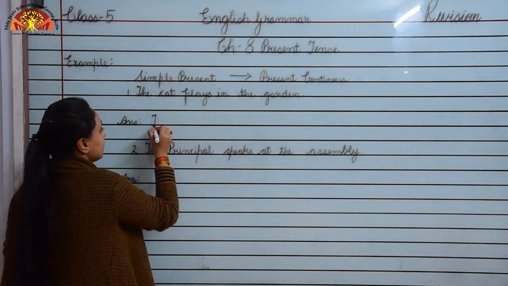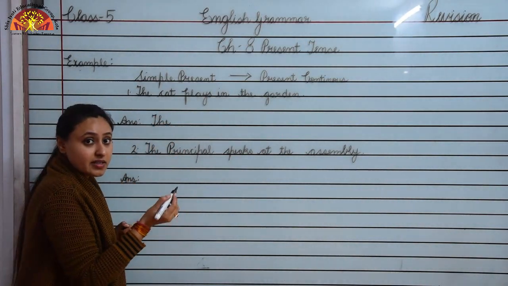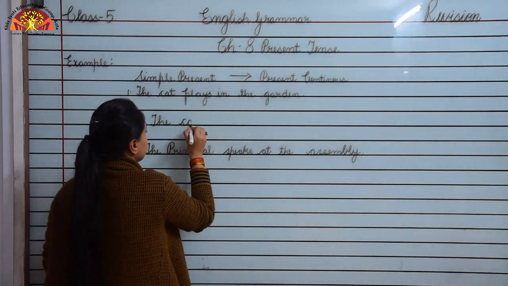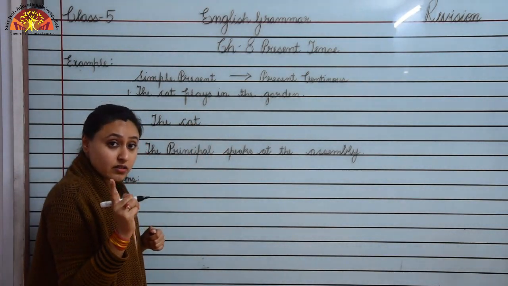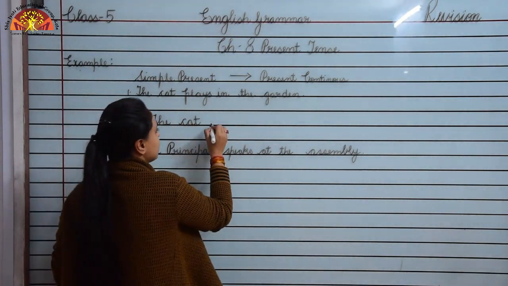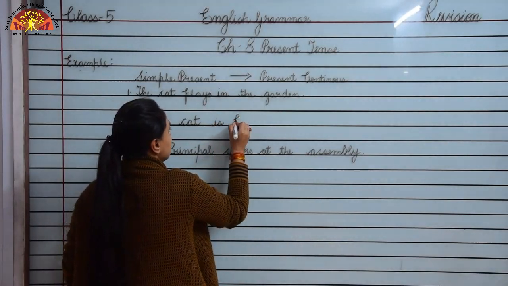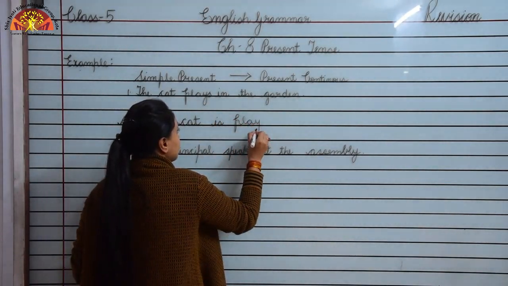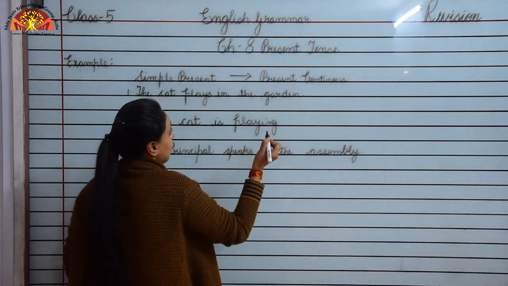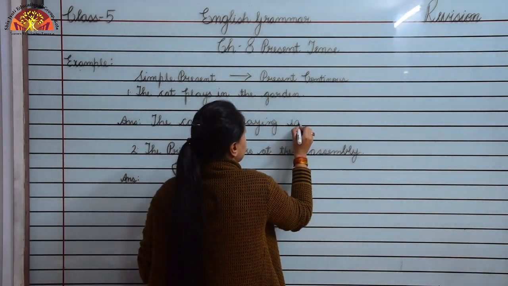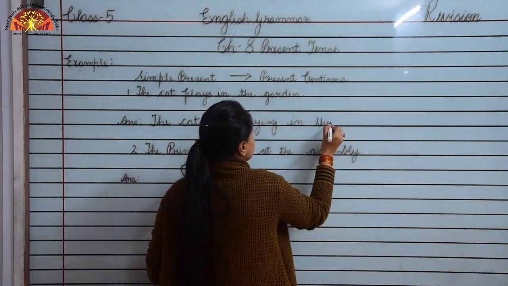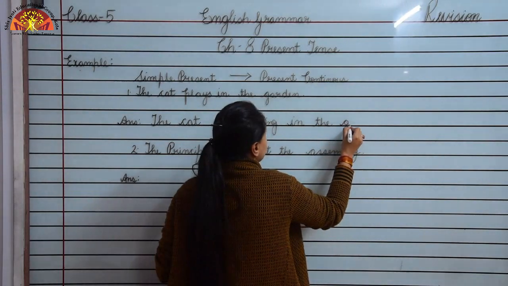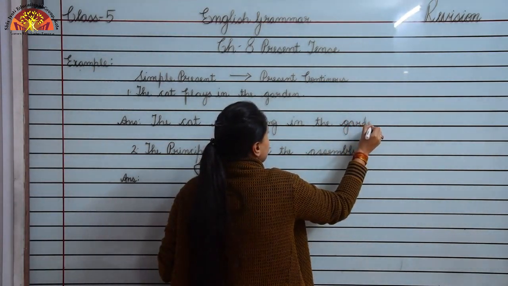The cat is our subject. The cat is a singular noun, so we will add is to it. The cat is playing in the garden. In the garden is the rest of the sentence. Okay. And here to the verb we add ing.